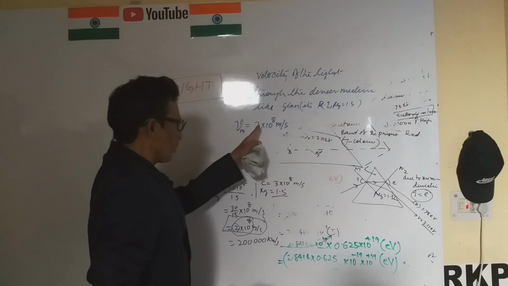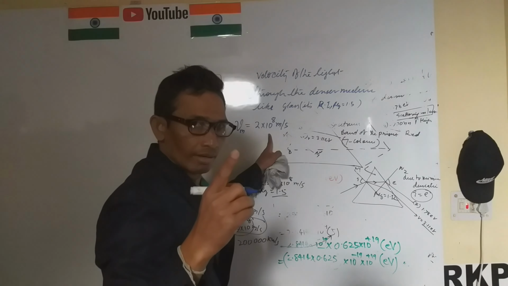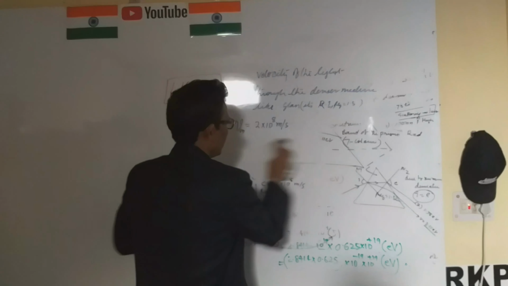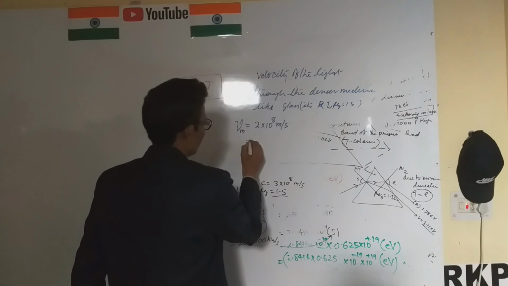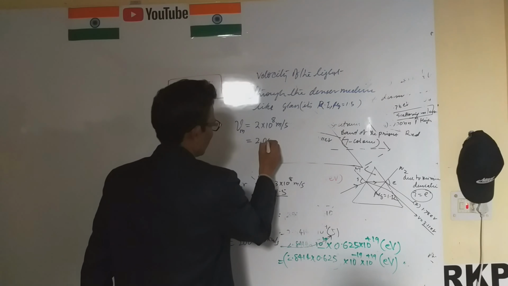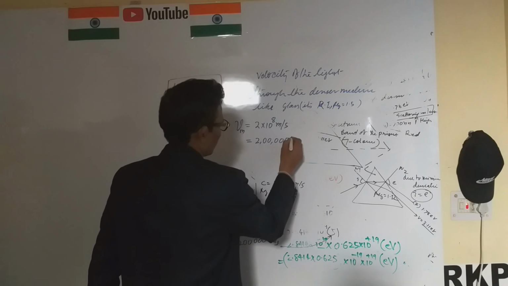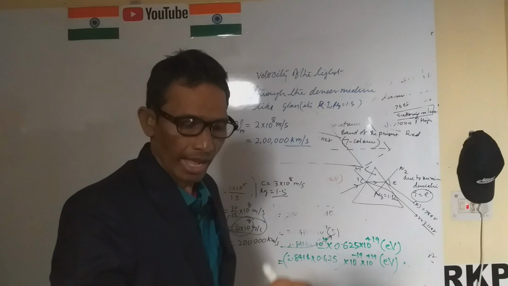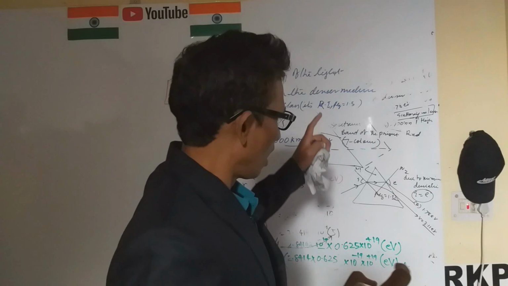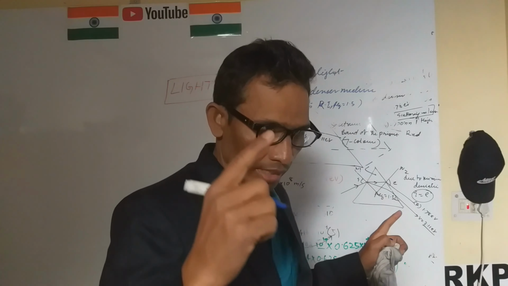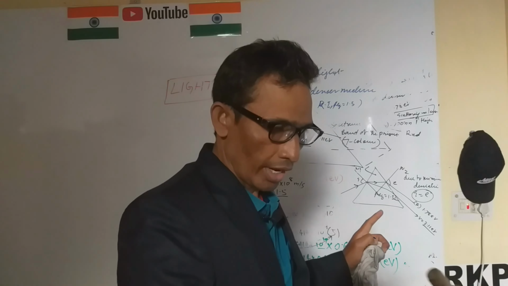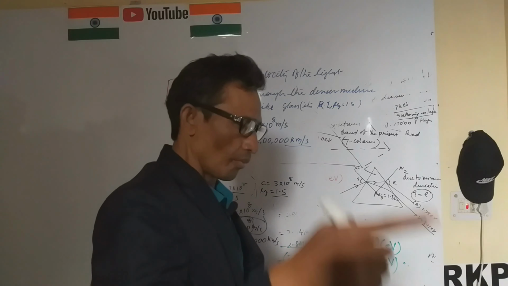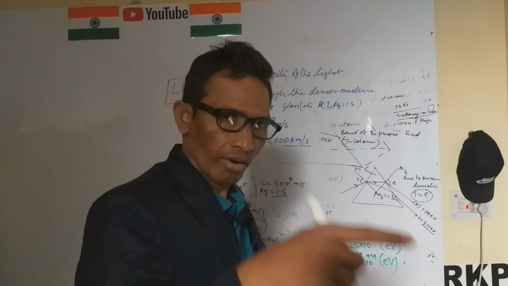When we convert into kilometers, it will be per second. And we already know that when the light passes through the denser medium, it will be slightly changed with respect to vacuum.